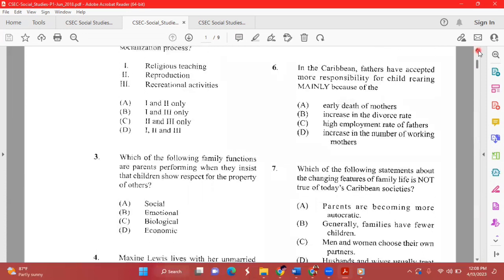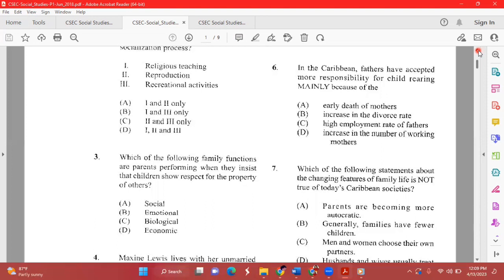Now, question 6 states that in the Caribbean, fathers have accepted more responsibilities for child rearing, mainly because, is it A, early deaths of mothers? Or is it B, increase in the divorce rate? Can it be C, high employment rate of fathers? Or is it D, increase in the number of working mothers?